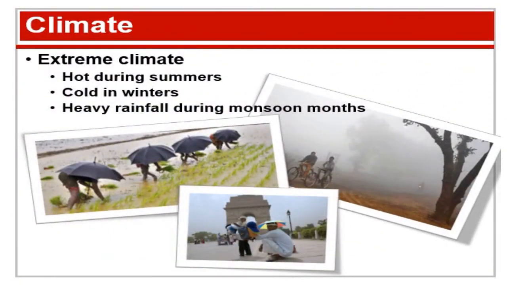Lastly, the climate. This area has extreme climate. Those of you who have been here for about a year would know that it is extremely cold during winters and extremely hot during summers. Monsoon months experience heavy rainfall. So we say that the climate of northern plains is extreme climate.